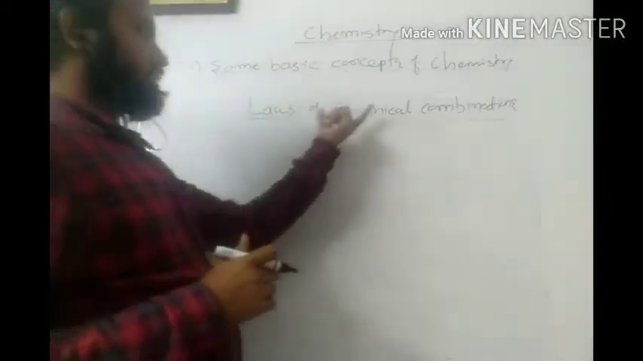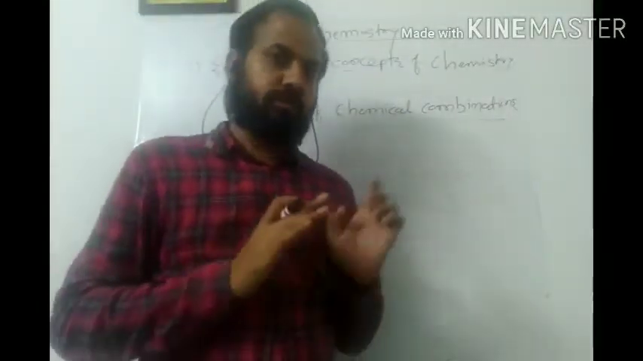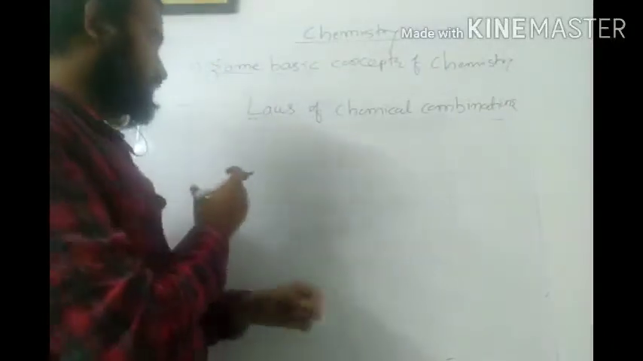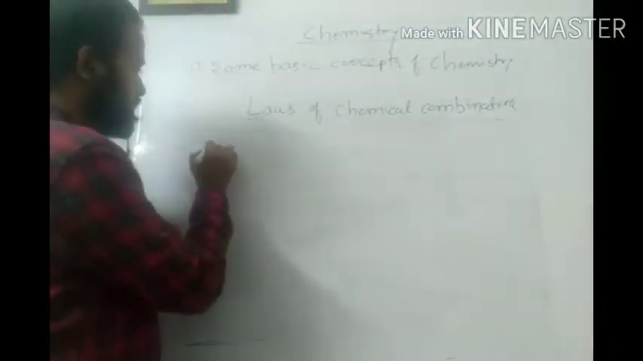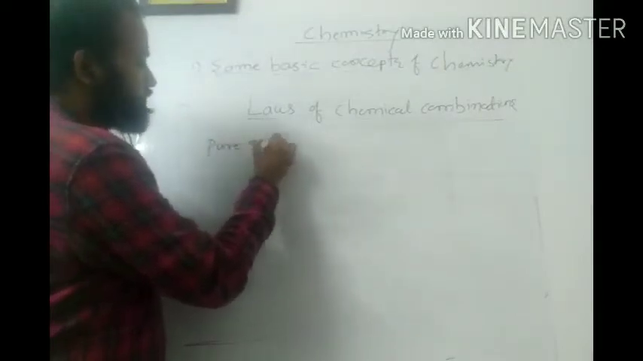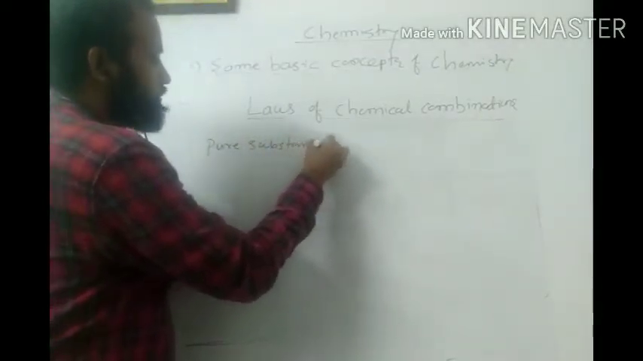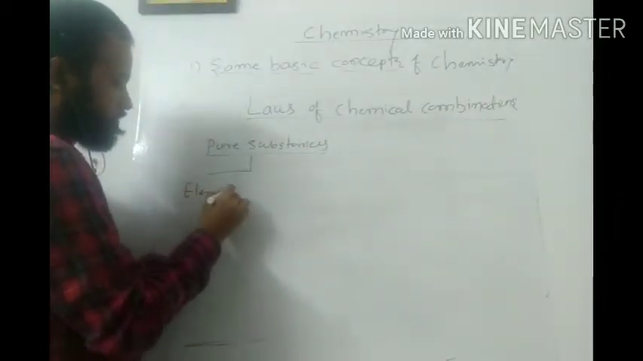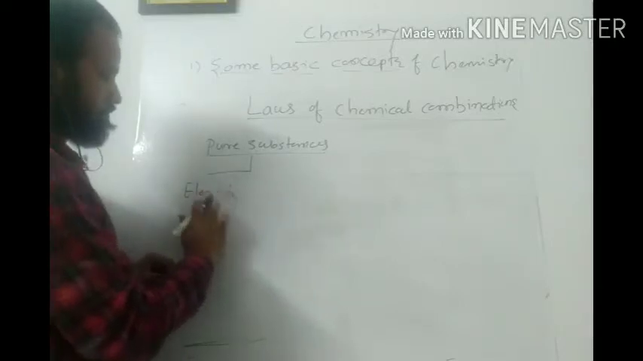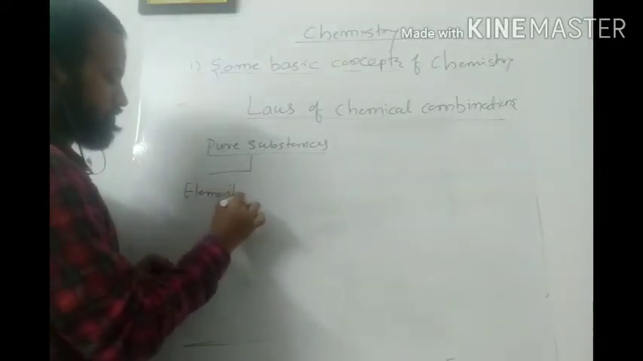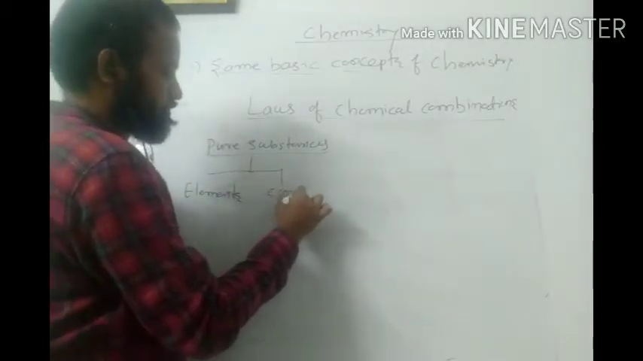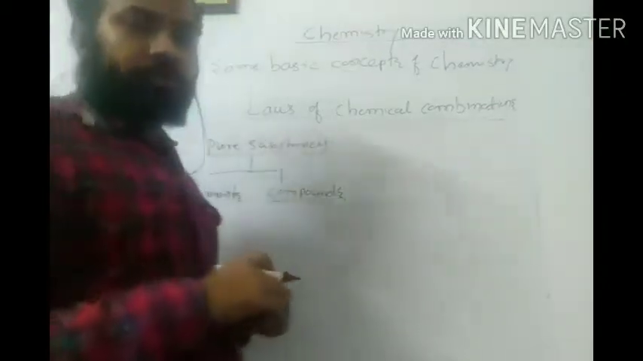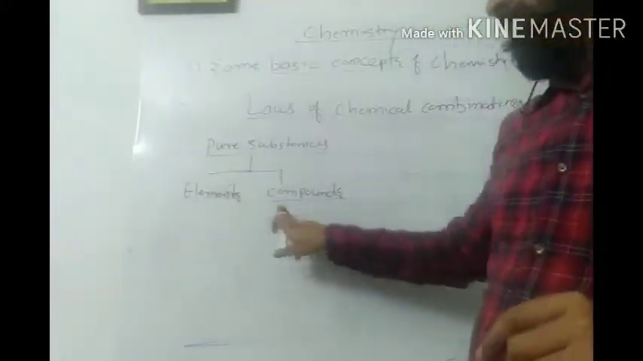Now we are going to discuss the most important concept of this subject, that is known as laws of chemical combination. Now we have seen in the classification of pure substances, if you remember, pure substances can be classified into 2 types. First one is elements, and second one is compounds, isn't it? Now I already told you there, we are always interested to convert elements into compounds.